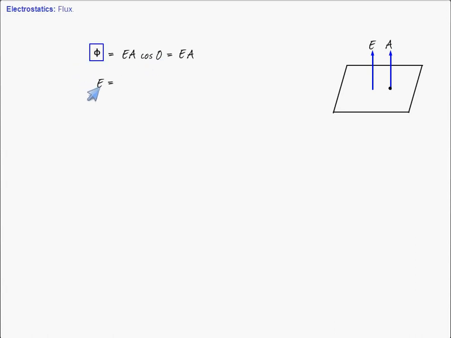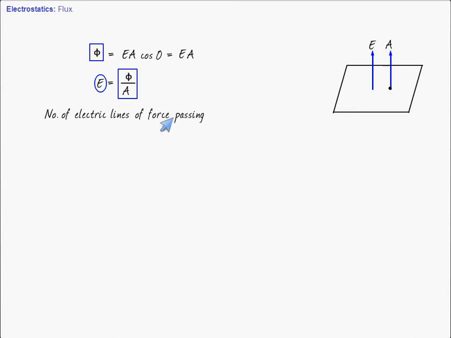So how can we define this capital E? We can define capital E as the number of lines of force, electric lines of force, passing normally, that means perpendicular, to the surface.